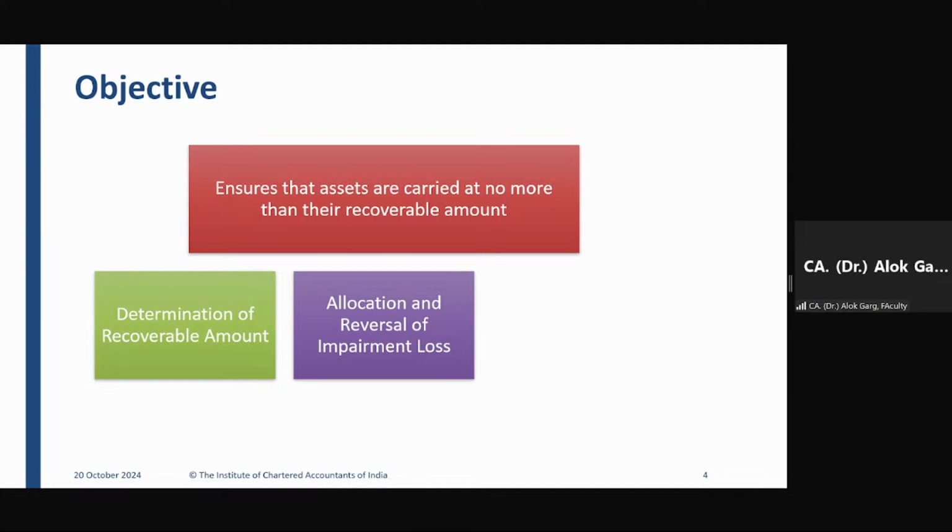In your real life, you must have seen the provision for doubtful debts. Have you seen the provision for doubtful debt in real balance sheets? Being an auditor, if you estimate that this money will not be recovered, you will tell your client, please make a provision for the doubtful debt.